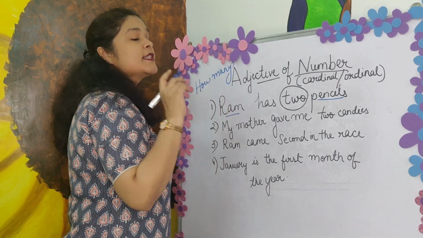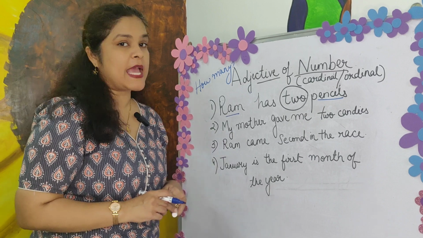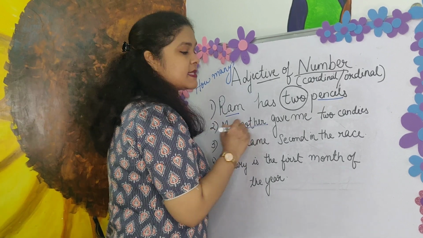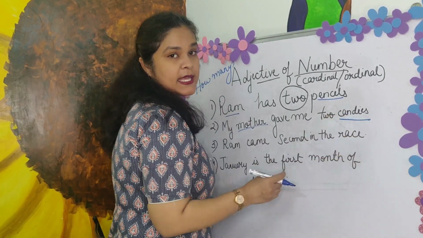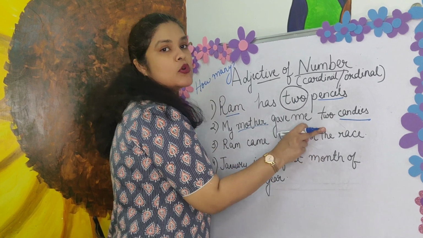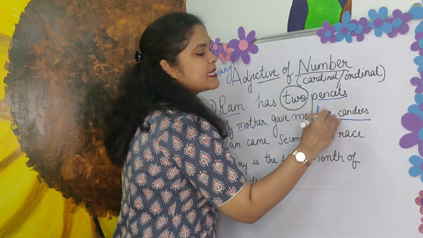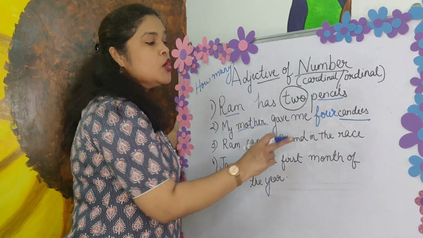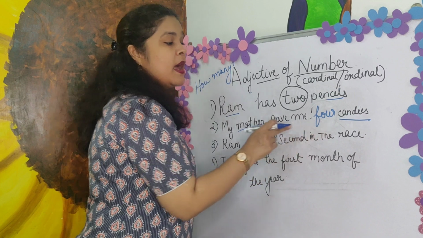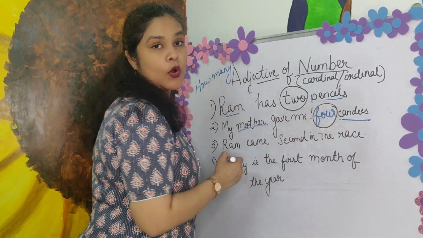How many pencils? 2 pencils. Next, if you see, my mother gave me 2 candies. We have mother as the noun and candies. Candies means chocolates or toffees, right? How many candies? 2 candies. It can be 2, it can be 4, it can be 7, it can be anything, right? So this is the number. Adjective of number in this sentence is 2.